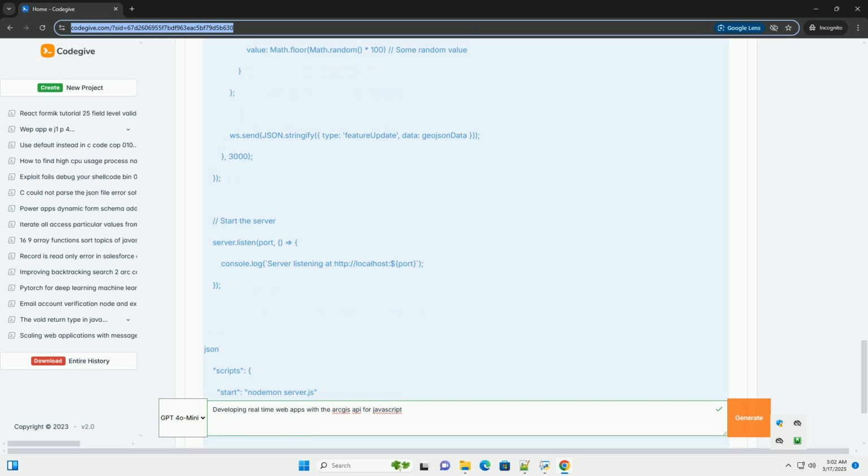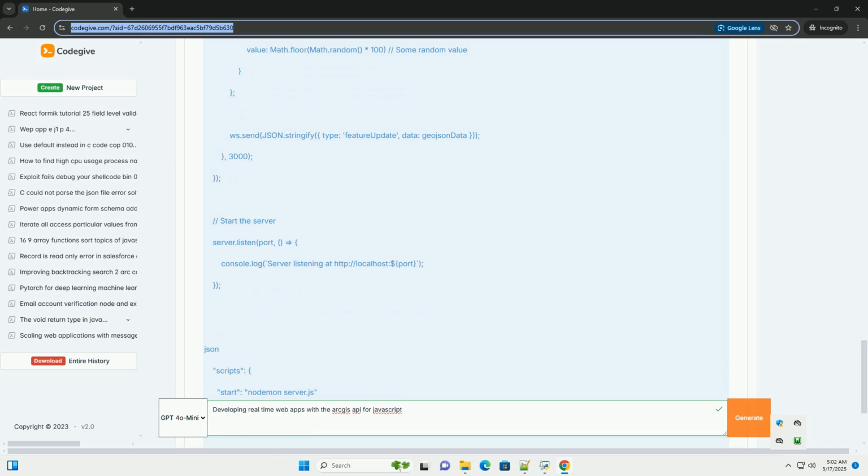Sign up for a free one at https://developers.arcgis.com. Overview of real-time web applications with the ArcGIS API for JavaScript.